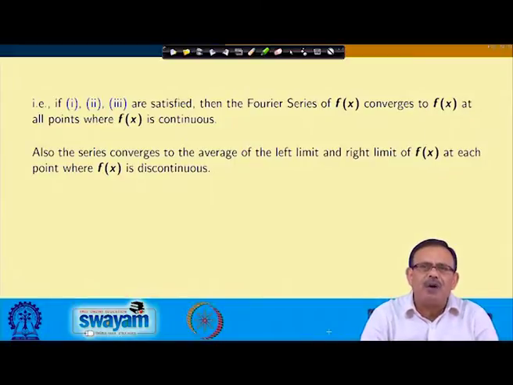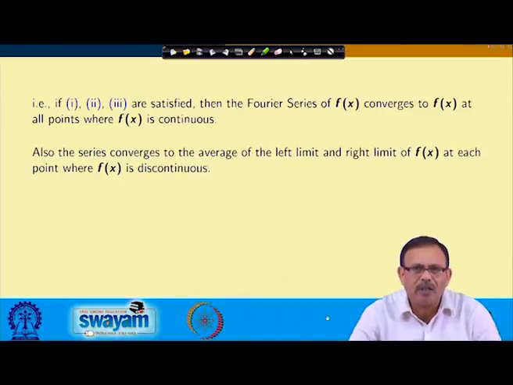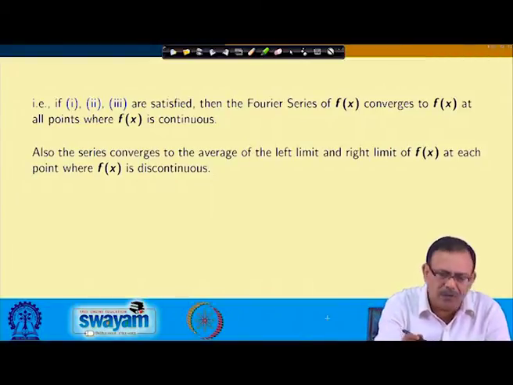So, from the first one I am saying, if f(x) is continuous at a point x equals x0, then the series converges to f(x0) at x equals x0. But if there is a point of discontinuity, in that case the value of the series will be equal to the average of the left hand limit and the right hand limit of f(x) at each of the points where the function is discontinuous.